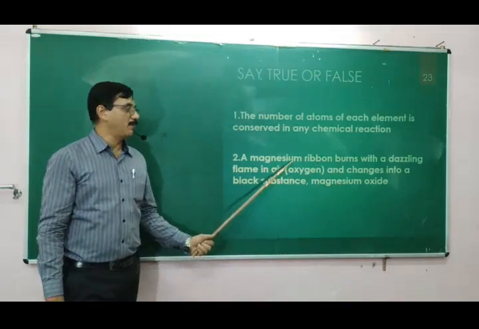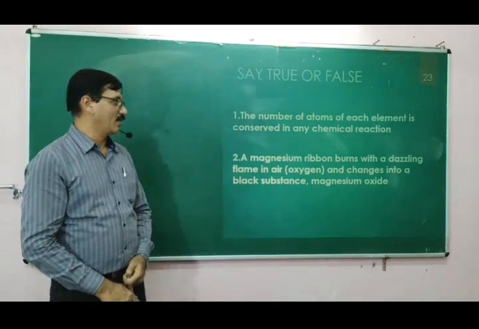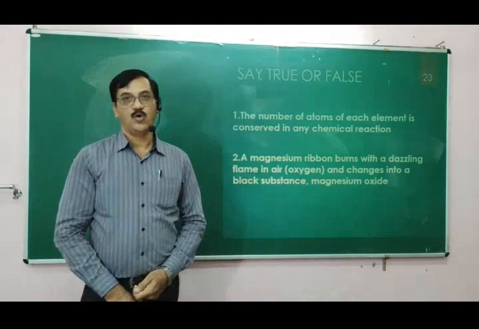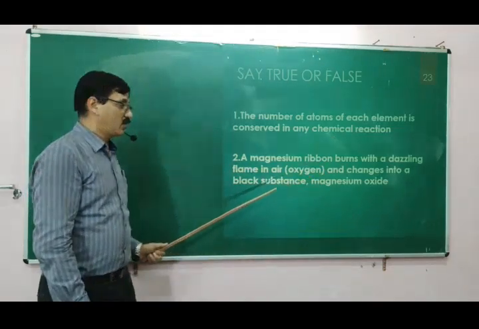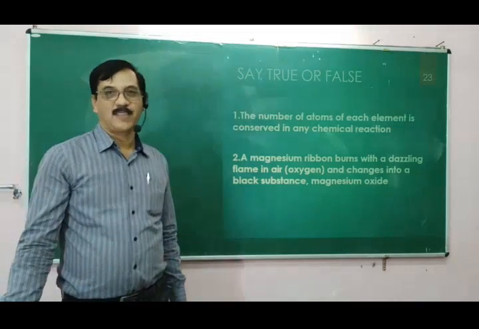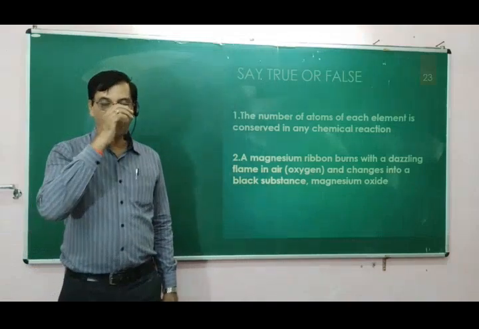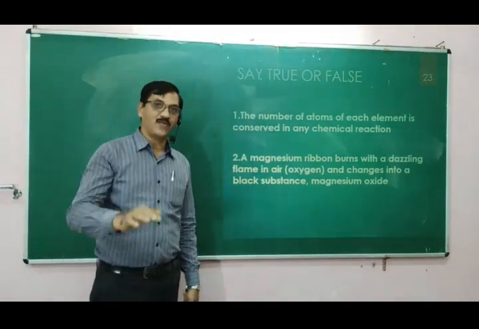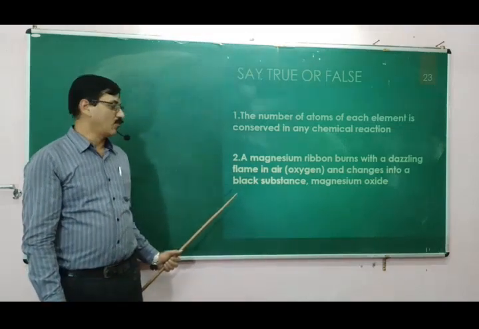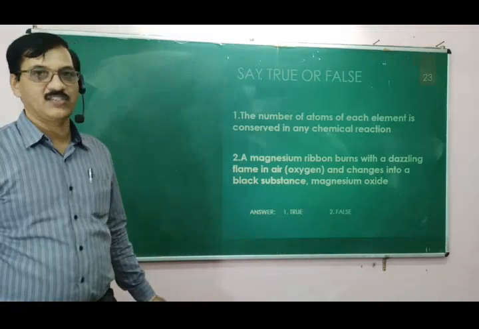A magnesium ribbon burns with a dazzling flame in air, that is oxygen, and changes into a black substance, magnesium oxide. Okay, all the things are right, but the one word which is wrong is black. Magnesium oxide is white, so you should be very good in observation. The color of magnesium oxide is white, therefore the sentence is wrong. Therefore the first is true and the second is false.